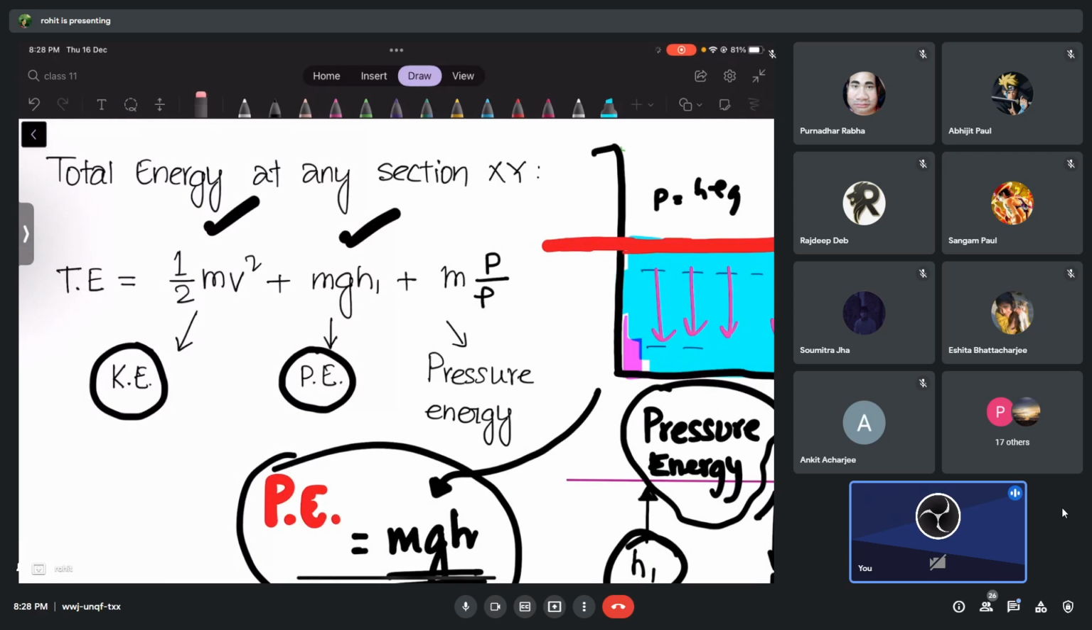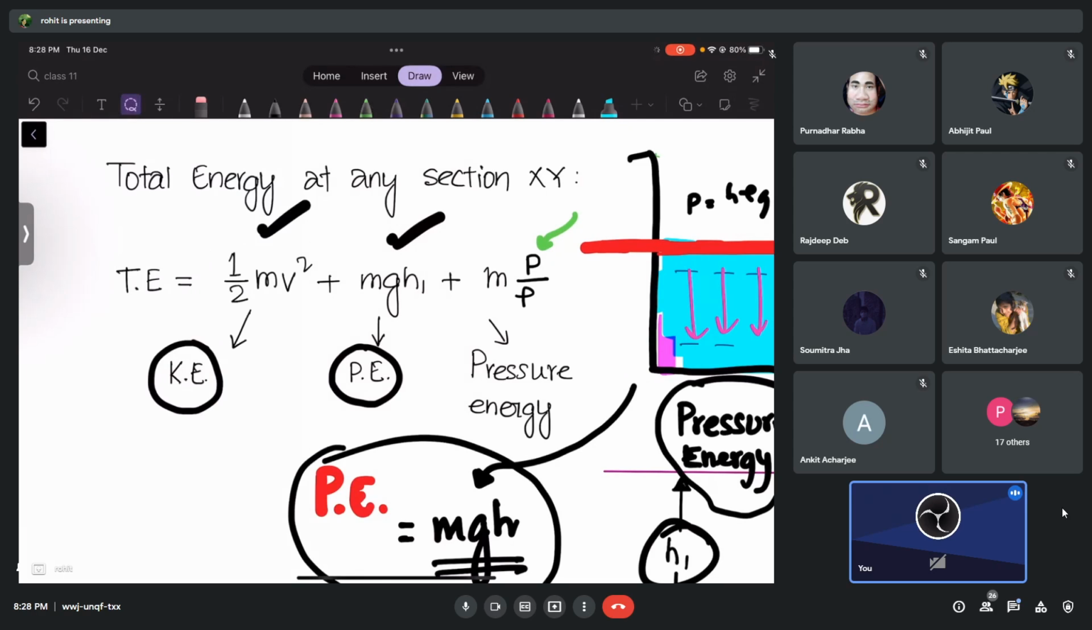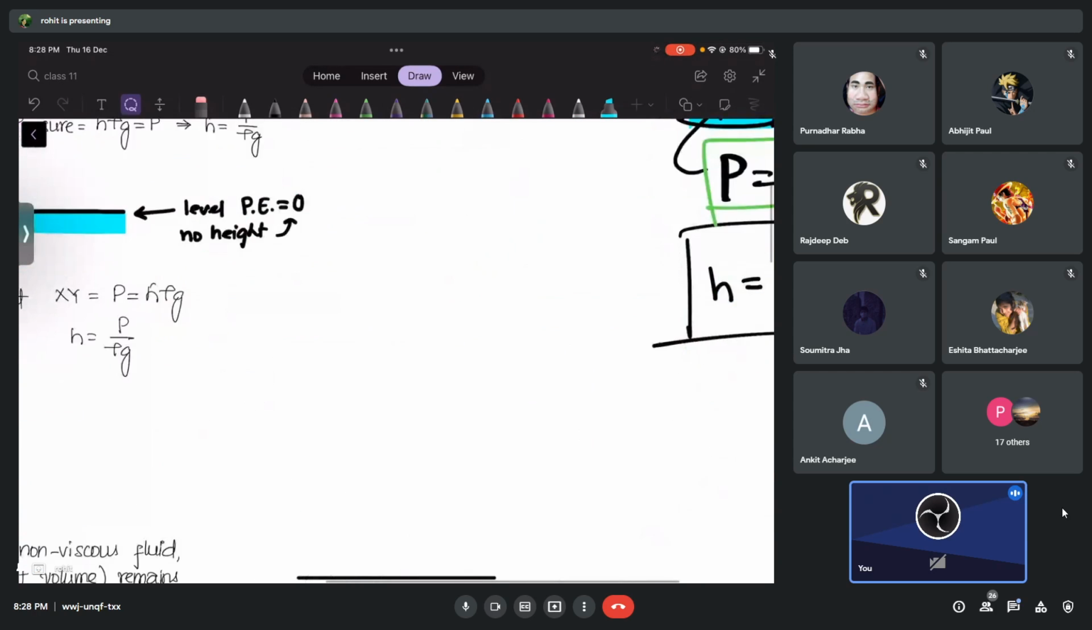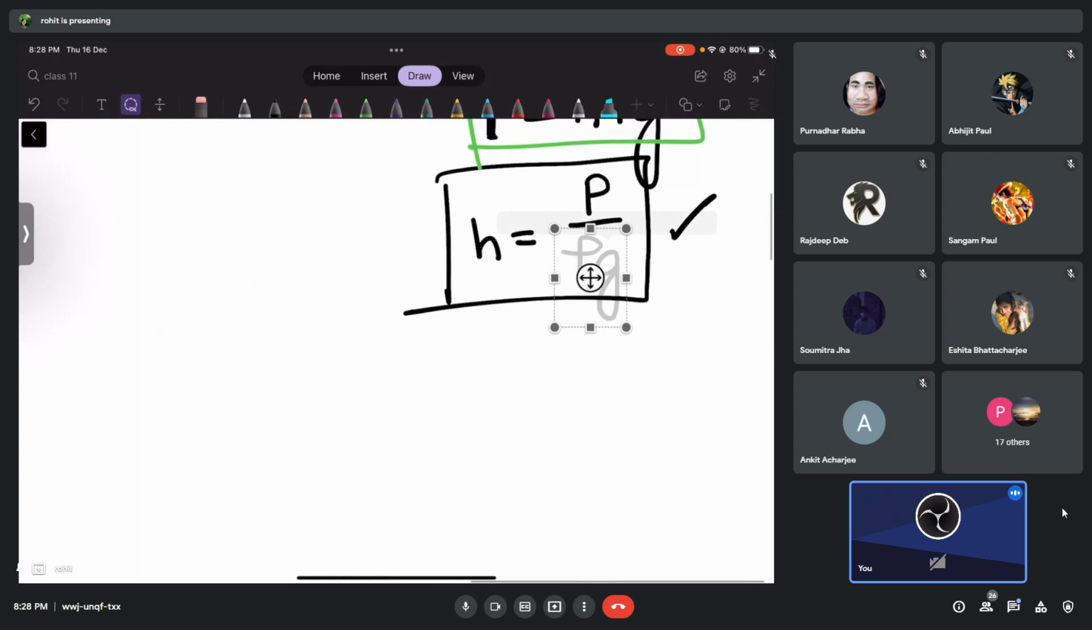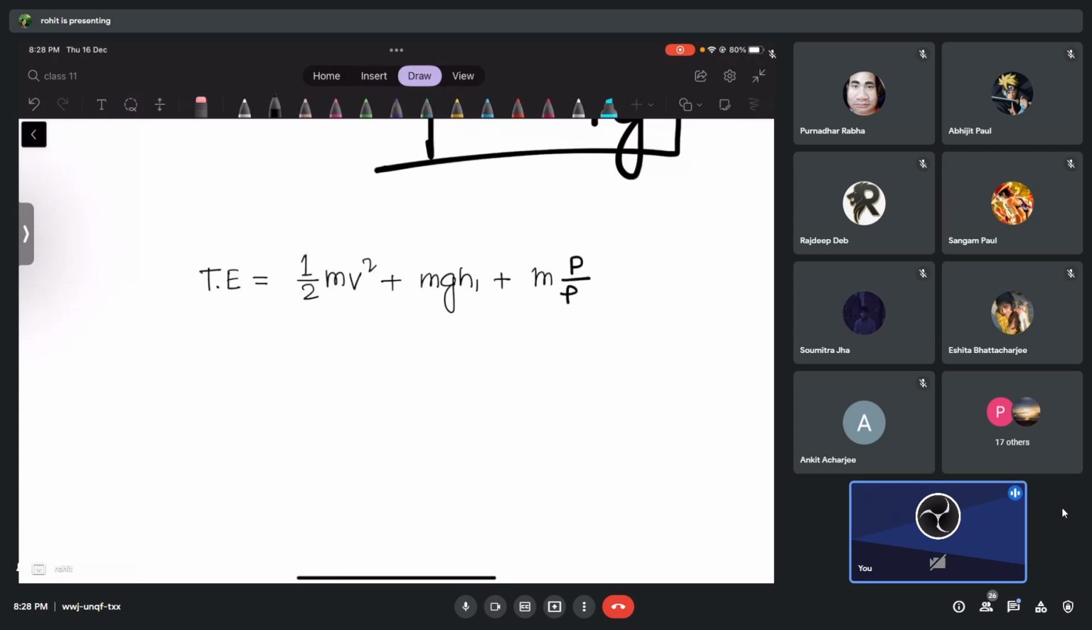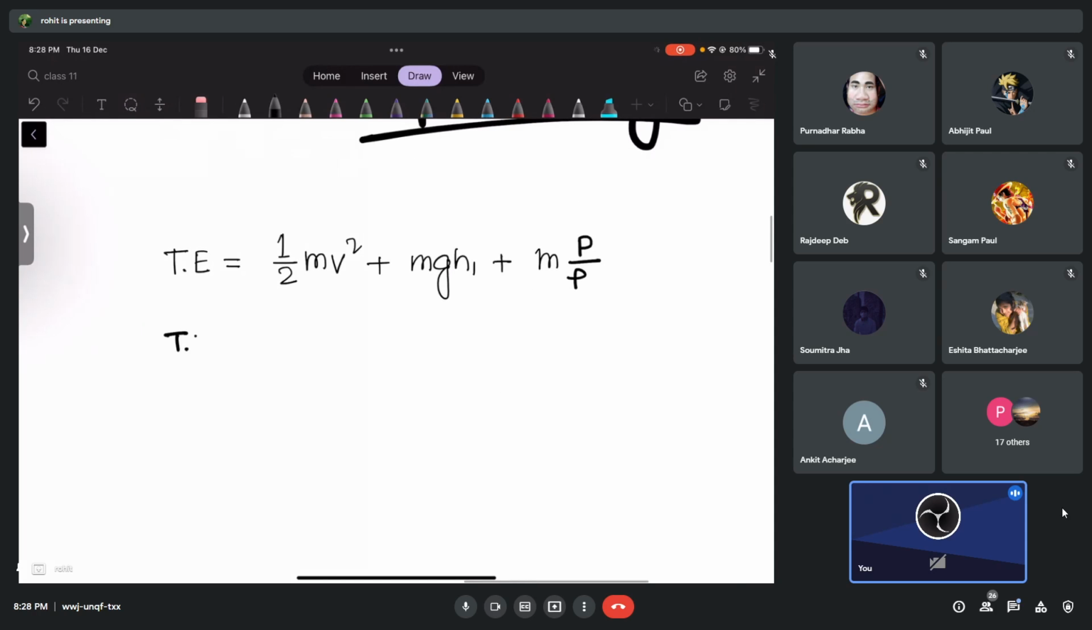Because instead of talking about height above the level, now we're directly talking about the pressure at that level from the liquid above it. So P we have directly. Now I'm going to use this equation, which stands for the total energy, and I'm going to write something called total energy per unit volume of this liquid. So paste here, see. This is what we have.